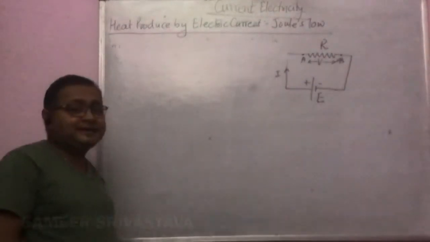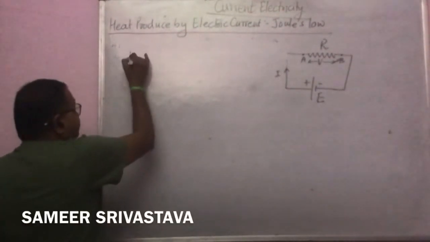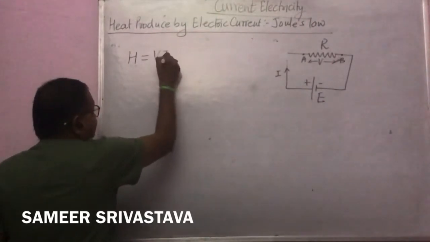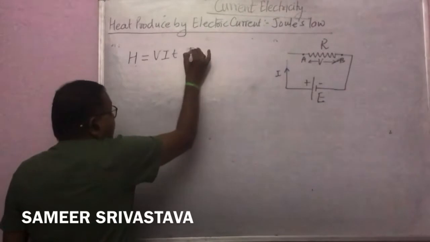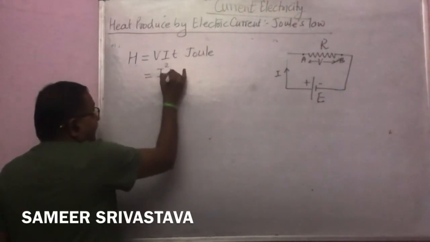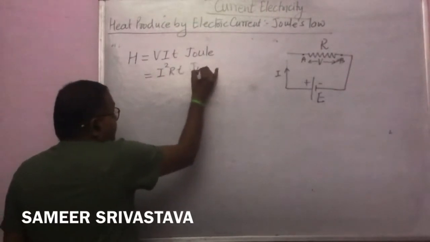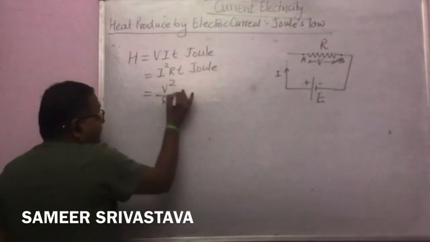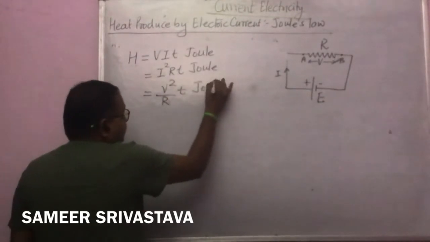Now students, again I write the formula for heat produced, that is VIT, and that unit is always in Joule, or we can write it as I squared R into T, unit is in Joule. Or we can write V squared upon R into T, also the unit is always in Joule.